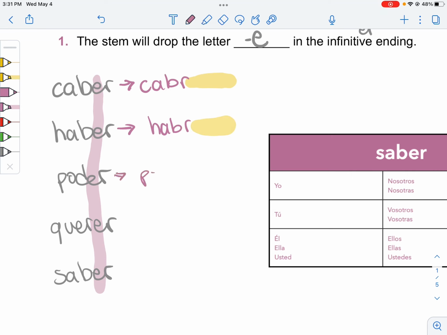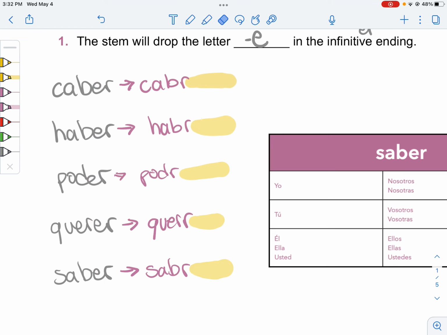Poder becomes podré, podrás, podrá. Querer becomes querré, querrás, querremos, querrán. And saber goes to sabr, whatever, followed by the ending.